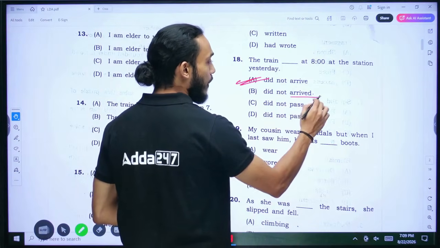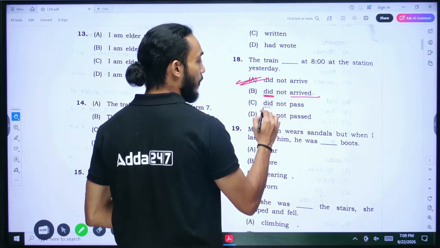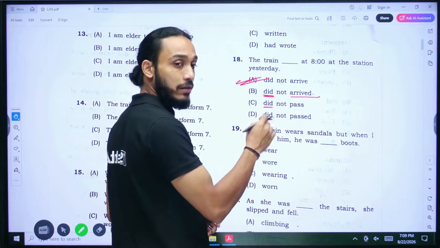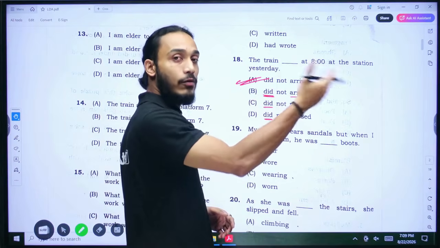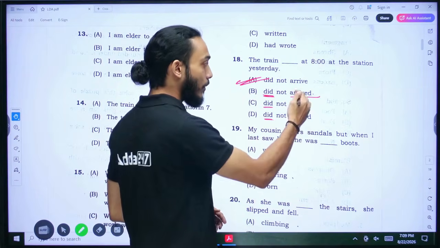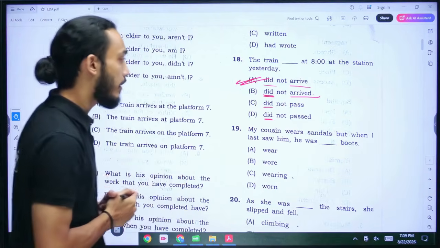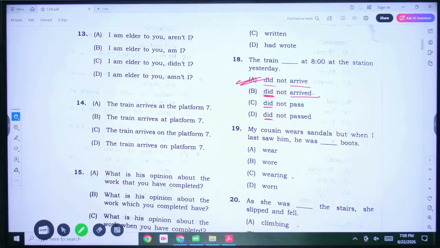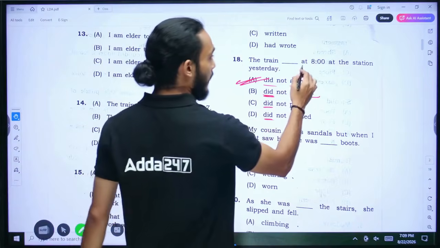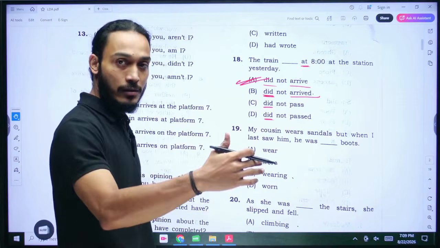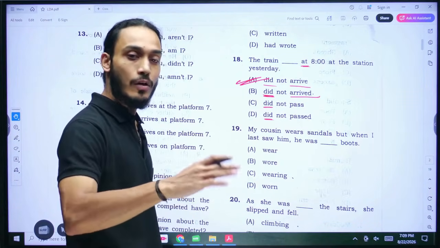Why not arrived? Because we are already using the auxiliary verb in the past tense form, did. When we write did, we do not use the main verb in the past tense form. All right, we keep it in the simple form. So did not arrive will be the correct answer. A is the correct answer. And we cannot use the word pass because we are writing at here. The train arrives at a station. The train does not pass at a station.